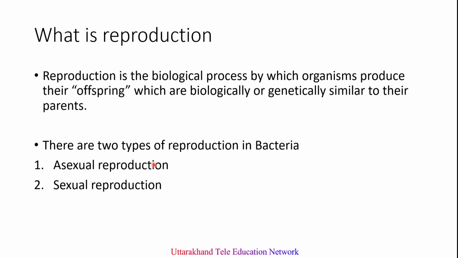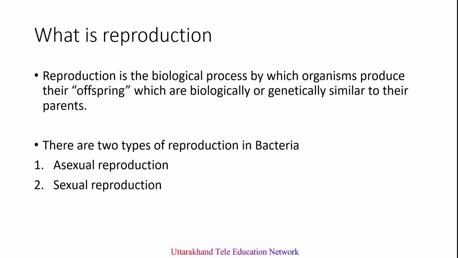Asexual reproduction is a type of reproduction that does not involve the fusion of gametes. In asexual reproduction, a new offspring is produced by a single parent. In sexual reproduction, there occurs a fusion of gametes, but in case of bacteria, sexual reproduction is that method of reproduction where gene transfer occurs, and it takes place by three methods: conjugation, transformation, and transduction.